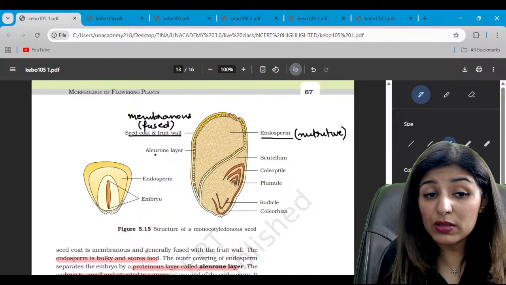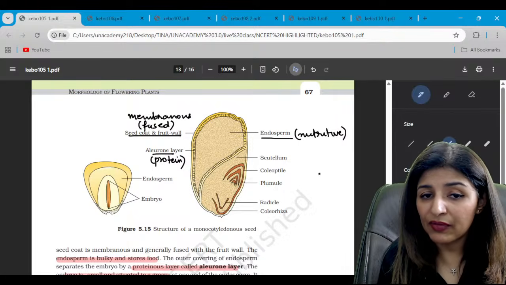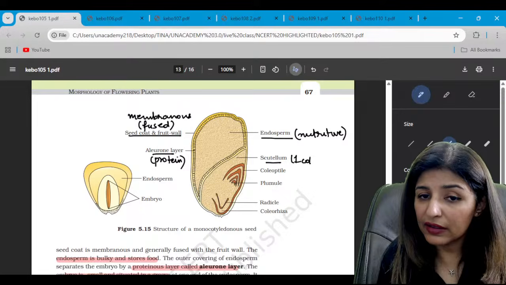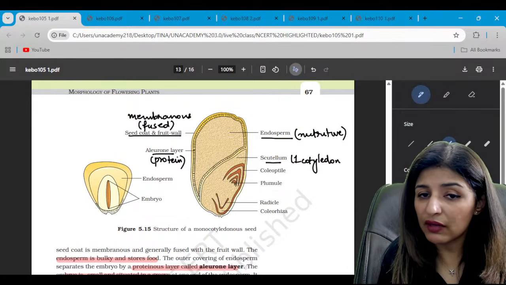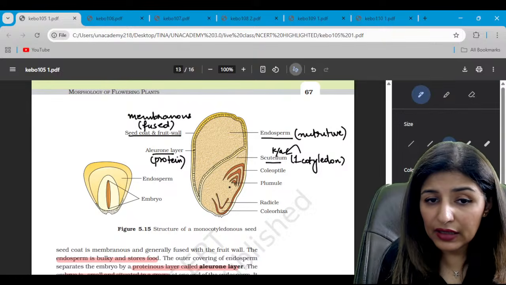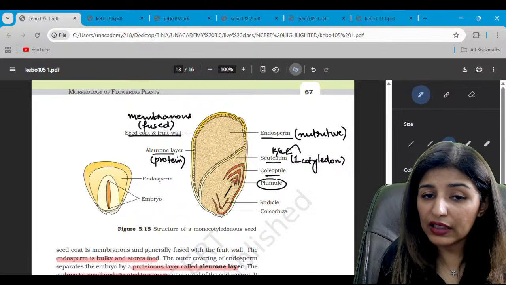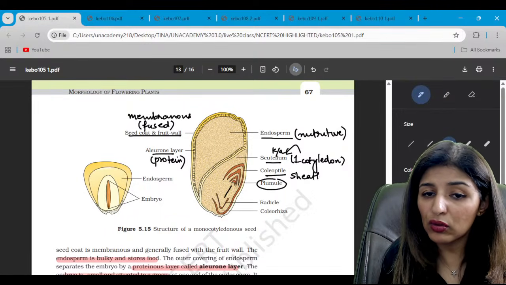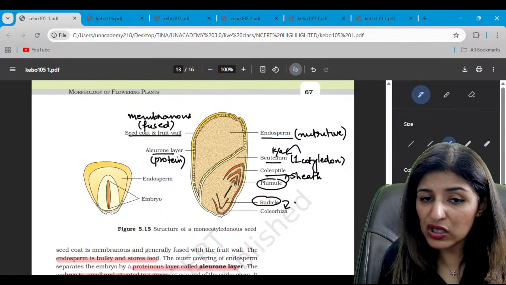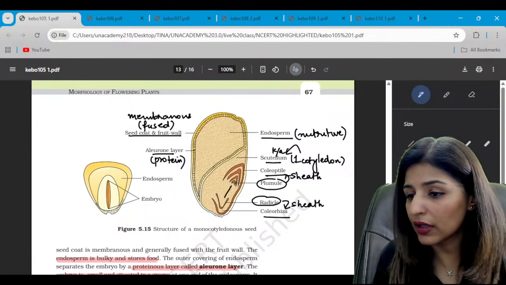Outer to the endosperm, we see a protein layer known as the aleurone layer. Then beneath the endosperm, tilted on one side, we have one cotyledon, because this is a monocot. It is known as scutellum. And this is the embryonal axis. In the upper part we have plumule, and the covering sheath of plumule is known as coleoptile, while on the lower side we have radicle, and the sheath of radicle is known as coleorhiza. These structures are absent in dicot.